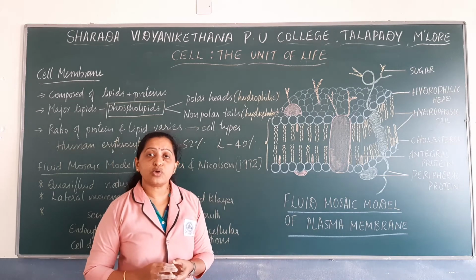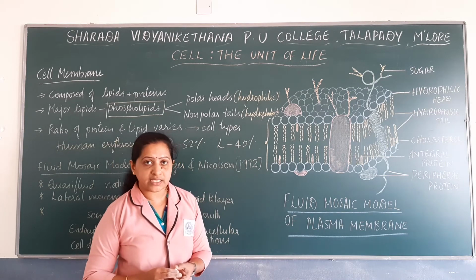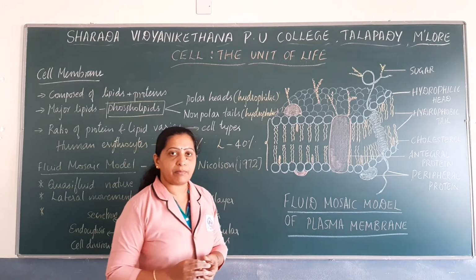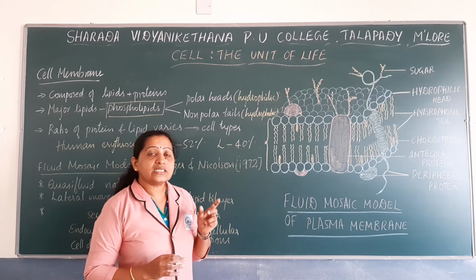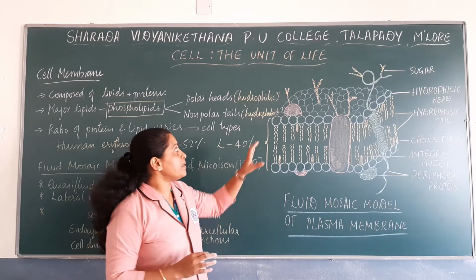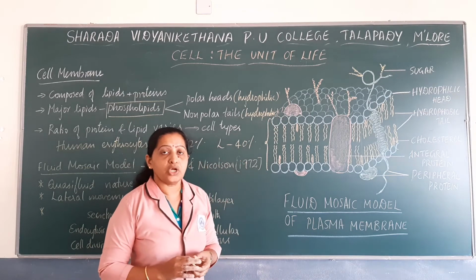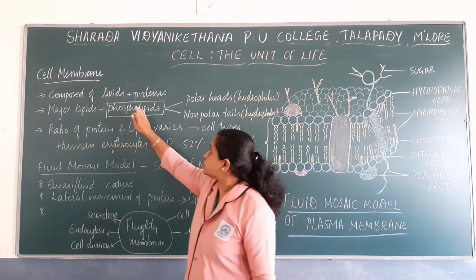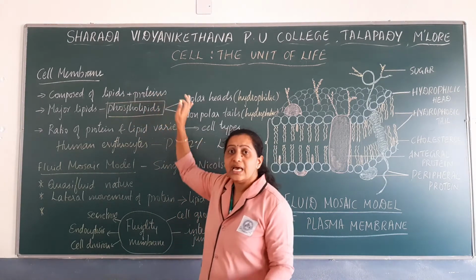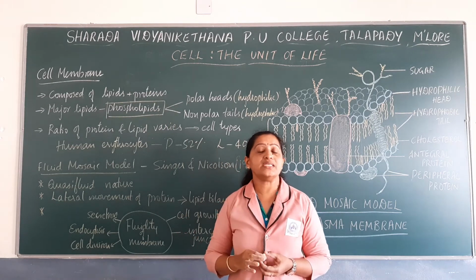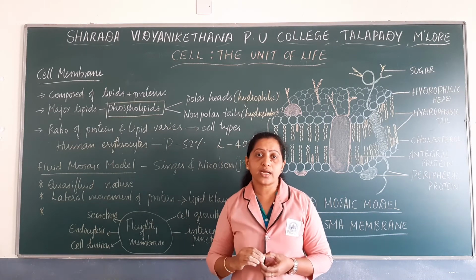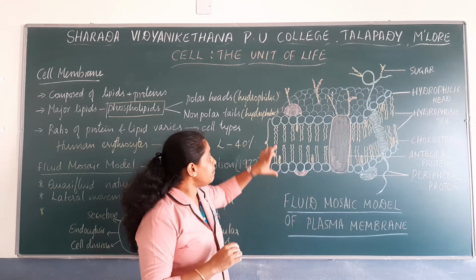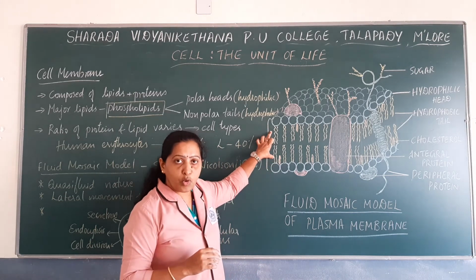And it has also been identified by biochemical studies that there is cholesterol between the bilipid layer, and there are certain carbohydrates present in the bilipid layer. So the cell membrane is mainly composed of lipids, proteins, certain carbohydrates, and certain cholesterol content present in the lipid bilayer. And in between the lipid bilayer, there are proteins.